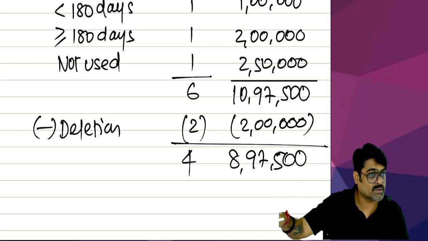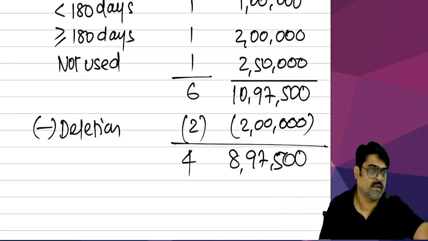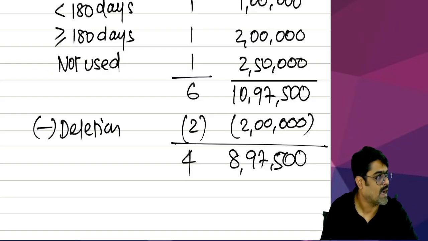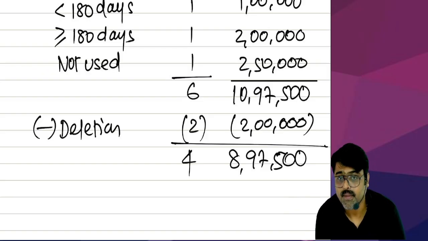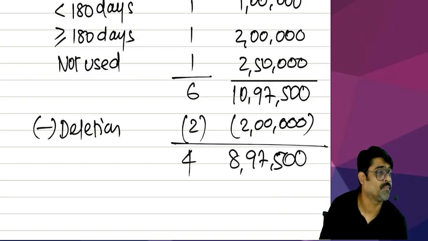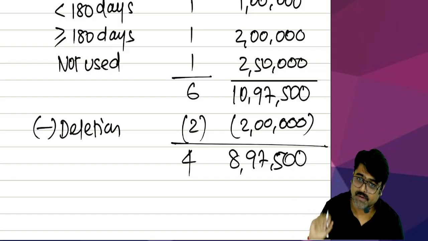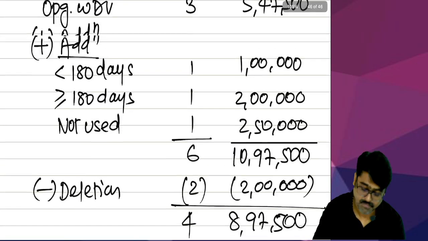Only this cost against these 4 assets can be claimed in the form of depreciation. Understanding? What rate will you apply on this 8,97,500? Full rate, 15%.